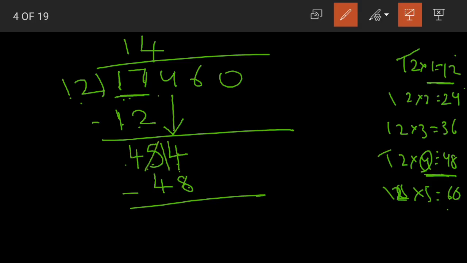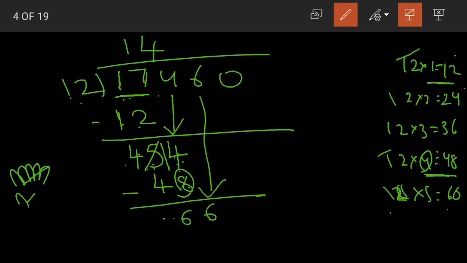So we'll borrow. 4 becomes 14. 5 becomes 4. Now 14 minus 8 is what, children? Keep 8 in mind. After 8 you have 9, 10, 11, 12, 13, 14, 6. So 14 minus 8 is 6. 4 minus 4 is 0. Done.